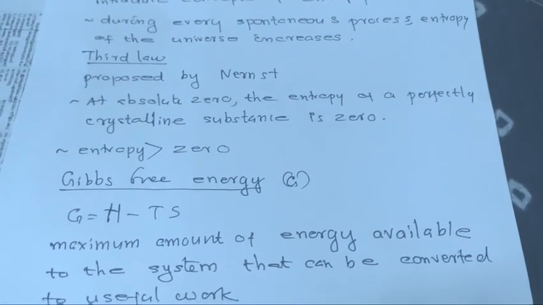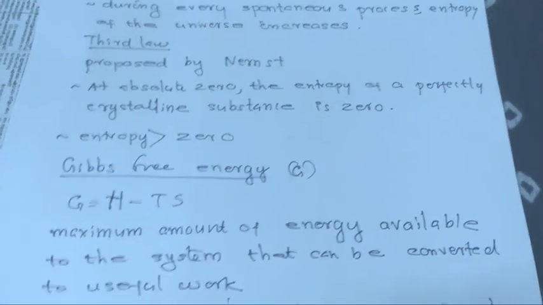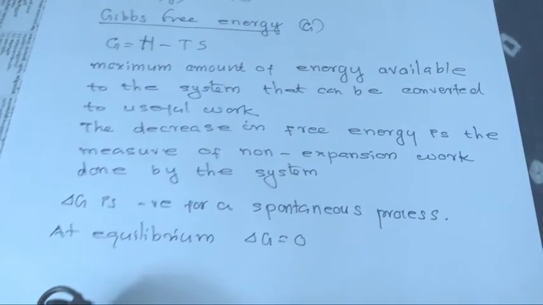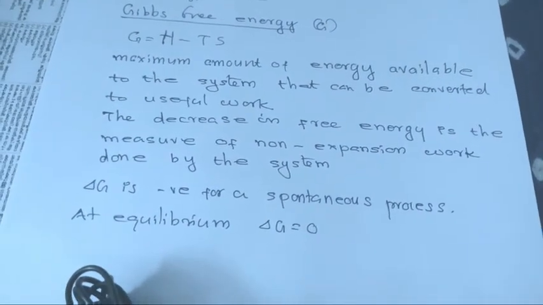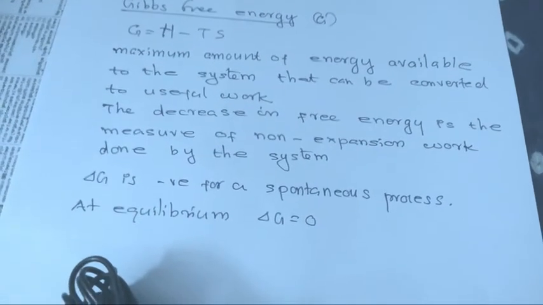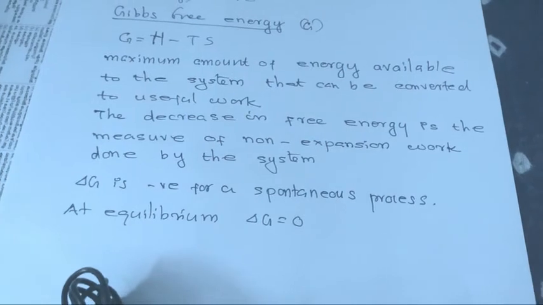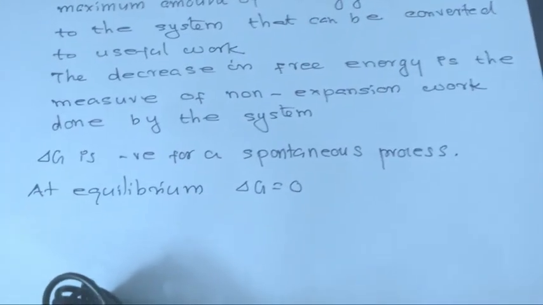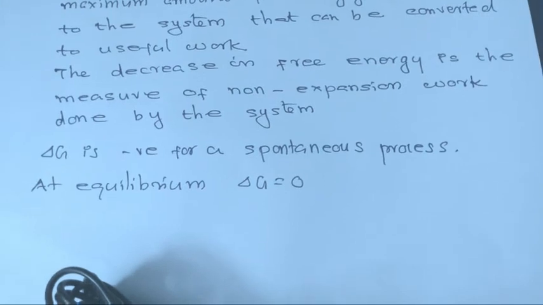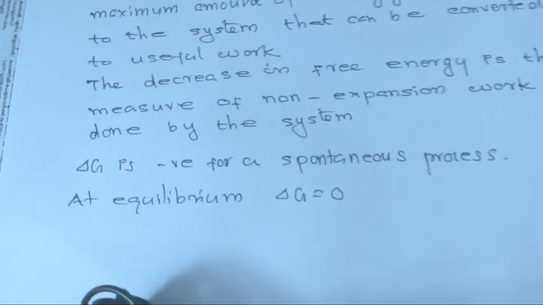Entropy greater than zero gives free energy G. G is equal to H minus TS. Maximum amount of energy available to the system that can be converted to useful work. The decrease in free energy is the measure of non-expansion work done by the system. Delta G is negative for spontaneous process. At equilibrium, delta G is equal to zero.